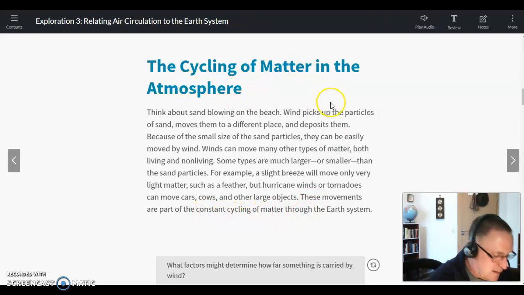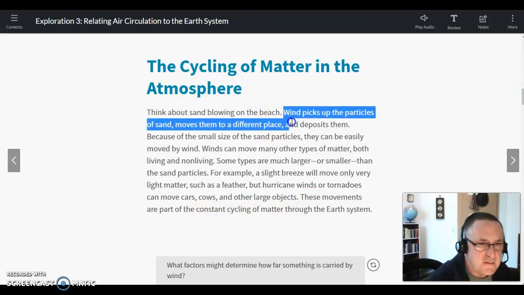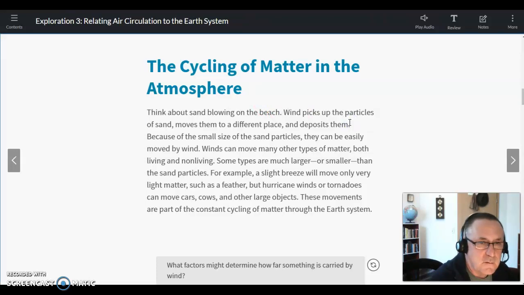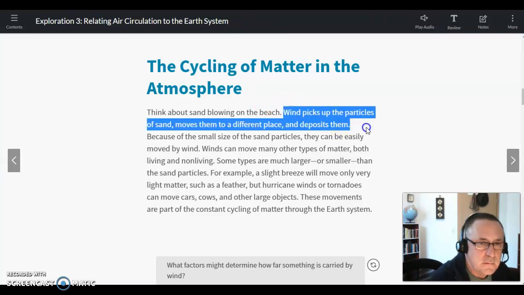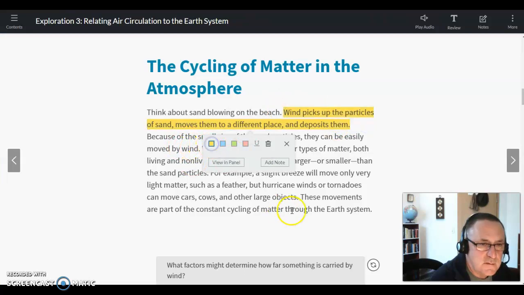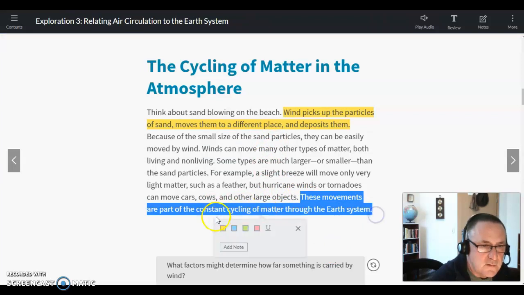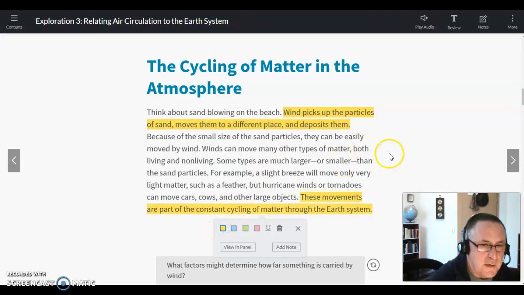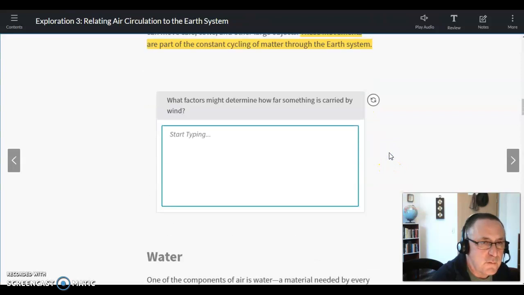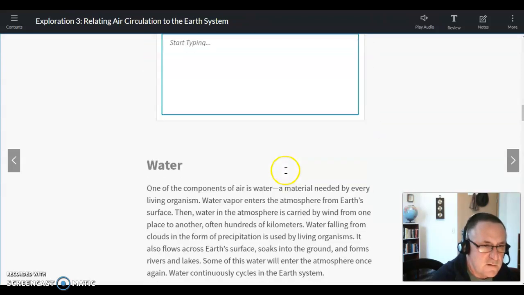So I'm going to want to get, in this case, the second sentence. Okay, so we've got them picking up particles. And we've also got the last sentence. I want to get these movements, like so. Okay, all right, so probably a note for each of those. Moving right along. If you choose to answer this, you may.